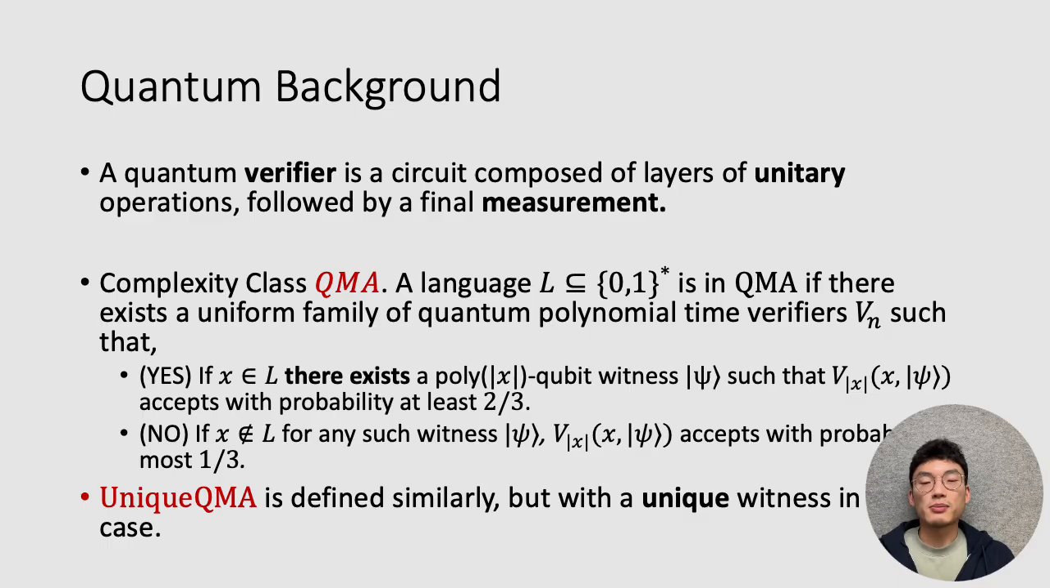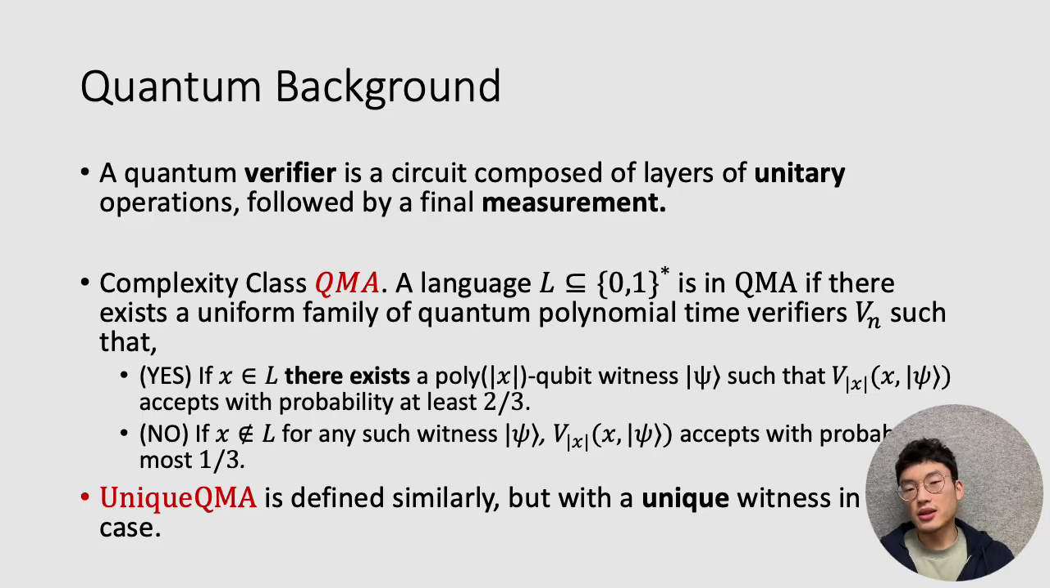Then the important complexity classes are QMA. A language L is contained in QMA if there is some uniform family of quantum polynomial time verifiers, such that in the yes case, there is some quantum witness which causes your verifier to accept with probability at least 2/3. And in the no case, if your string is not in the language, then for any witness, your verifier should reject with, again, the same probability. So this really is the quantum analog of NP, where rather than a classical verifier, you have a quantum one, and instead of a classical witness, you have a quantum state.